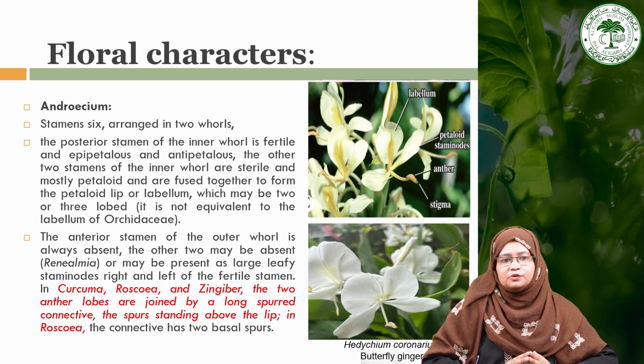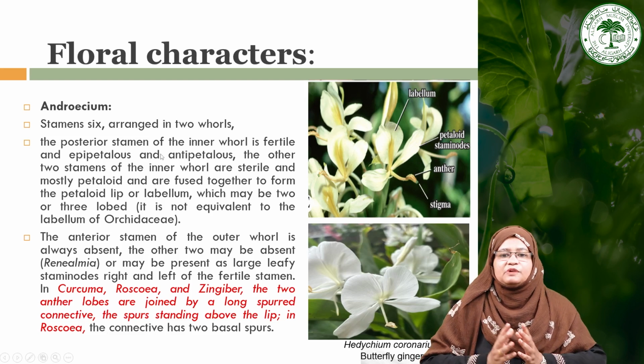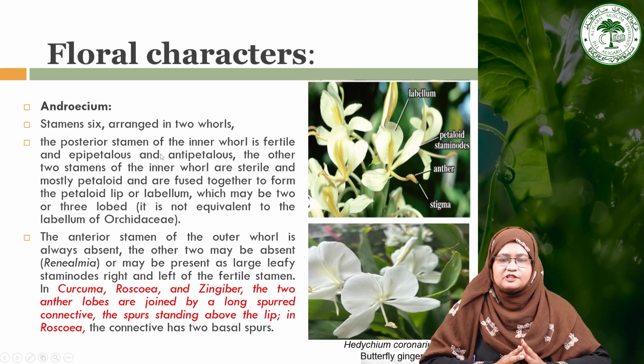And in Curcuma, Roscoea and Gingiber, the 2 anther lobes are joined by a long spur connective, the spur standing above the lip in Roscoea. So the connective has a basal spur. So here you can see the stamens in this particular family, only one fertile stamen is present.